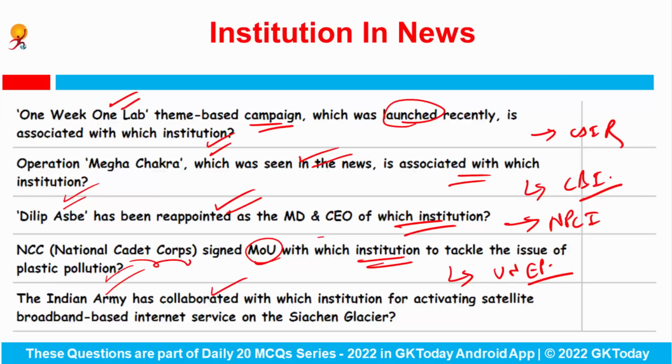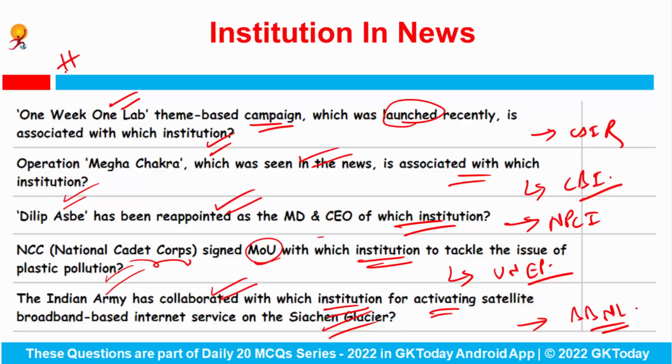The Indian Army has collaborated with which institution for activating the satellite broadband-based internet service on the Siachen Glacier? So for activating the satellite broadband-based internet service on the Siachen Glacier, Indian Army has collaborated with BBNL. Okay, Bharat Broadband Network Limited.